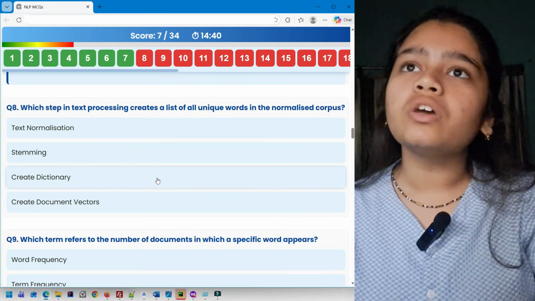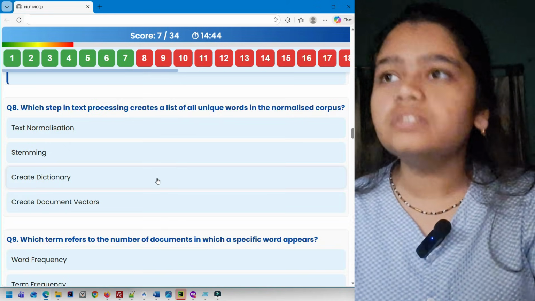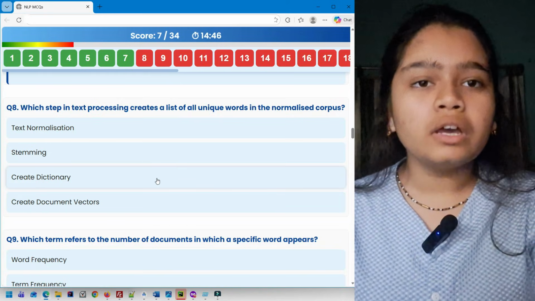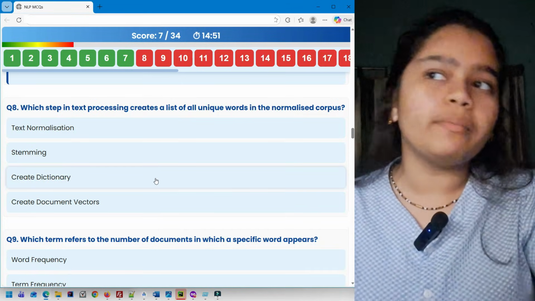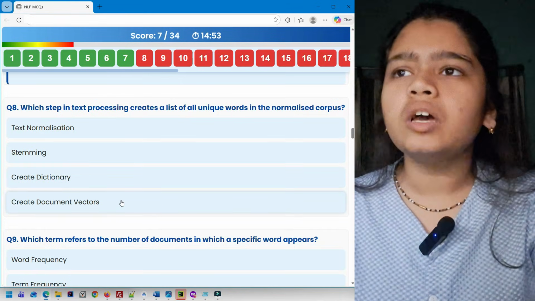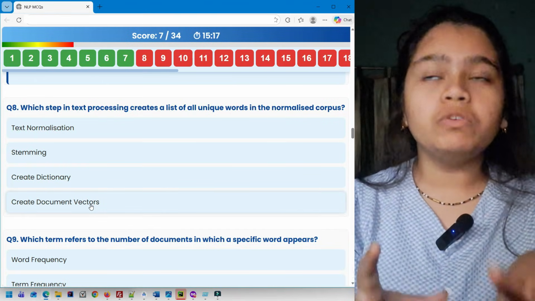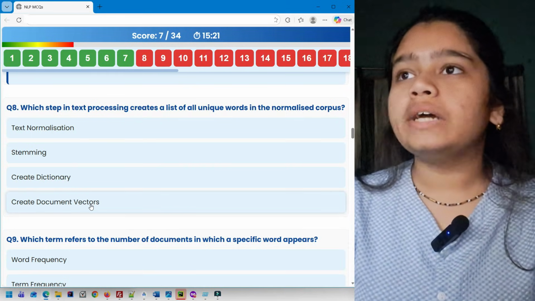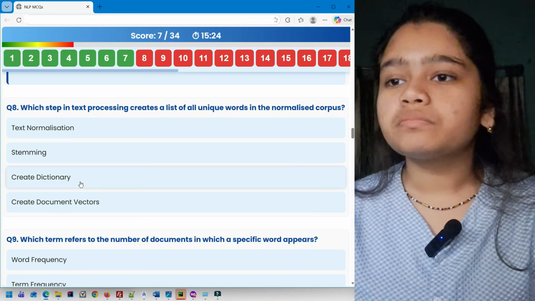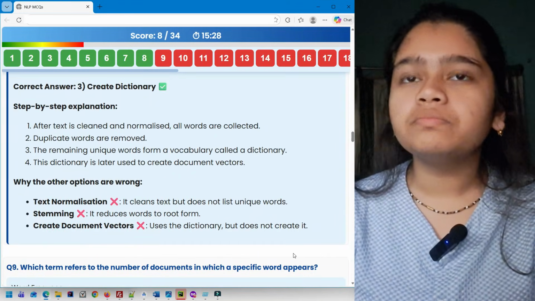Create dictionary, yes, that is creating a list of all unique words, and it can also be creating a vocabulary. That is also what we call dictionary or vocabulary. Create document vectors: for creating document vectors, you need a dictionary, which is the list of all unique words, right? So it's going to be create dictionary, which is option number 3. You can read the explanation.